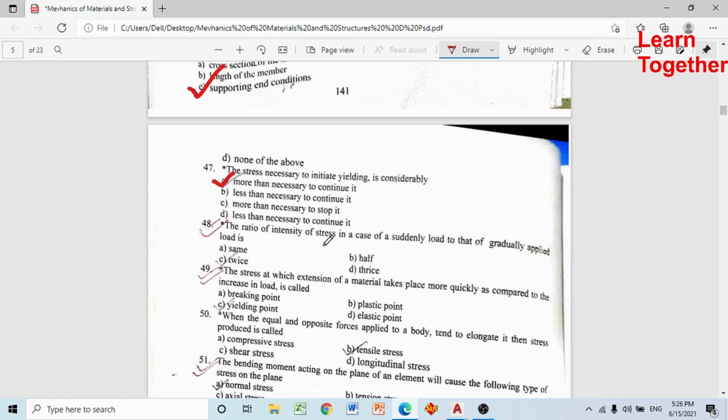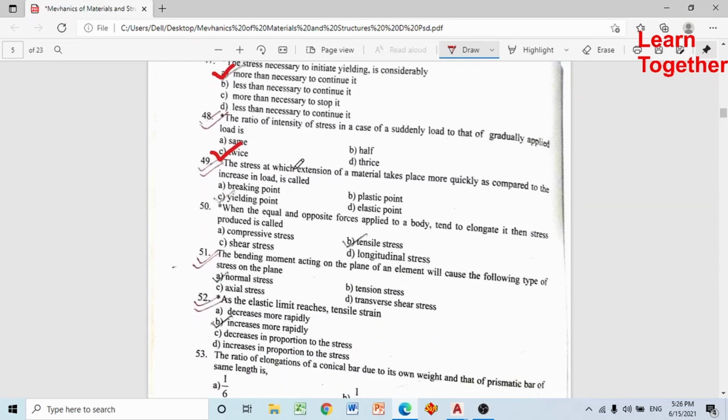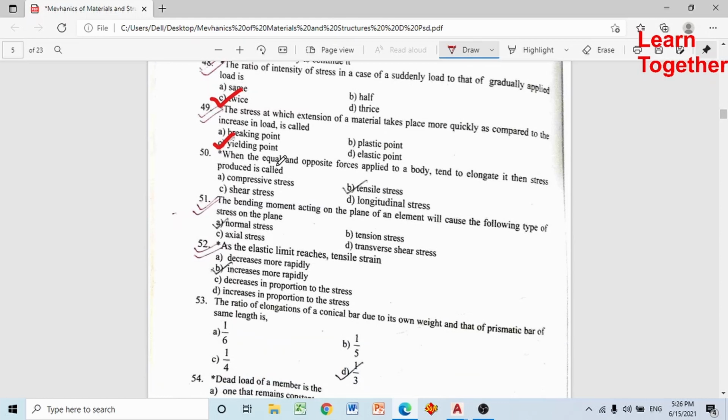The ratio of intensity of stress in case of a suddenly applied load to that of a gradually applied load is twice हुन्छ. The stress at which the extension of material takes place more quickly त्यसलाई चाहिँ yielding point भन्ने. When equal and opposite forces applied to the body tend to elongate it, then the stress is known as tensile stress.